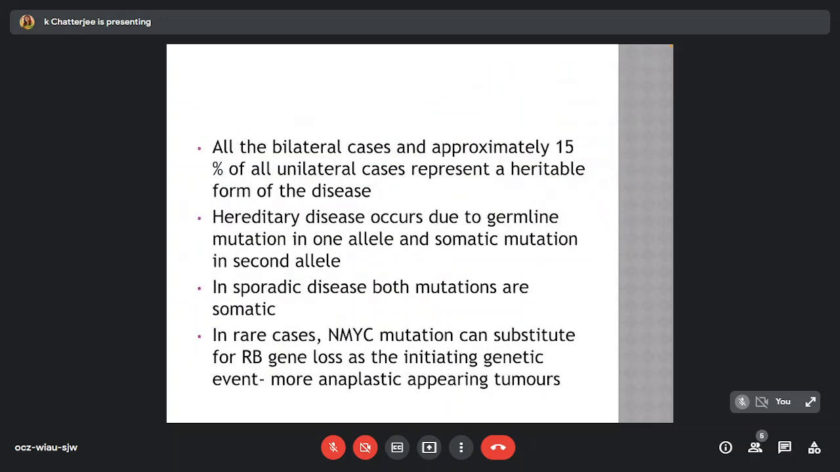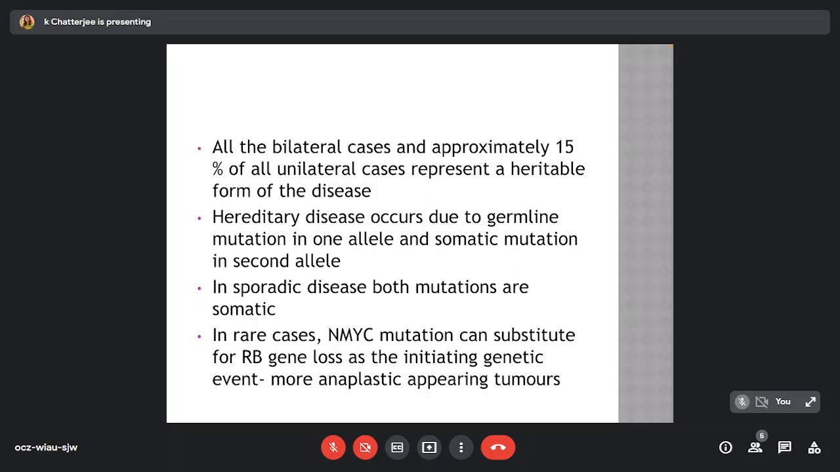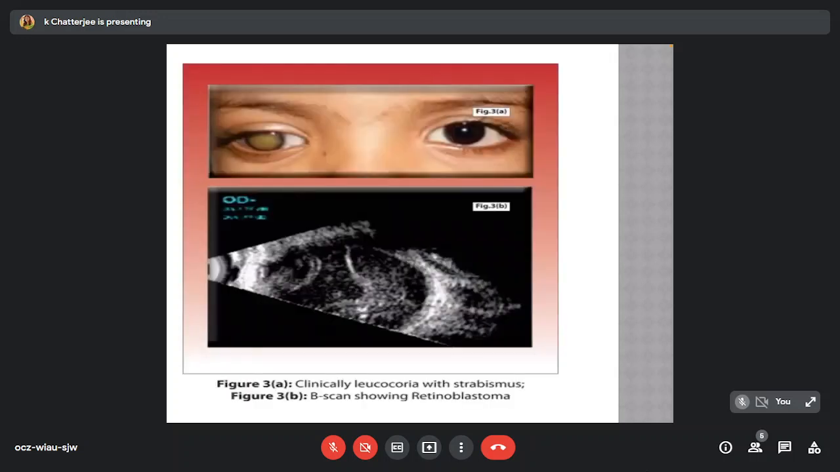All the bilateral cases and approximately 15% of all unilateral cases represent a heritable form of the disease occurring due to germline mutation in one allele and a somatic mutation in the second allele. However, in the sporadic disease, both the mutations are somatic. In rare cases, NMYC mutation can substitute for RB gene loss as the initiating genetic event, resulting in a more anaplastic appearing tumor. In these two figures, we can see one showing leukocoria, which is the white pupillary reflex, and a mild strabismus. And in the ultrasound B mode, we can see a developing retinoblastoma.